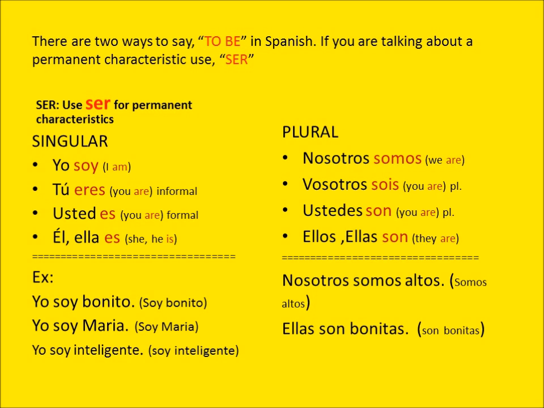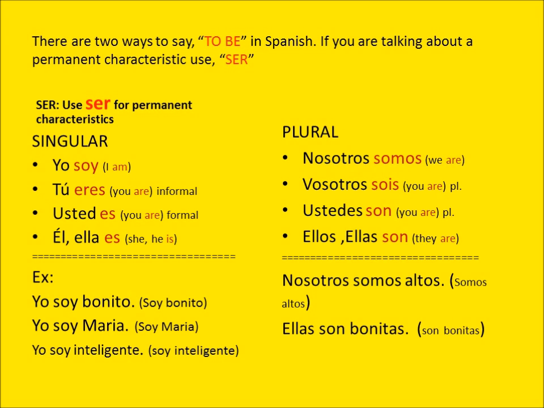If you're talking about a permanent characteristic, you're going to use the verb ser. Okay, let's just go over that verb first. It will be a little review for some of you, but I'll pinpoint some of the details of this verb. And remember, this is when you're talking about something that is permanent, a permanent characteristic. Let's see the singular form.